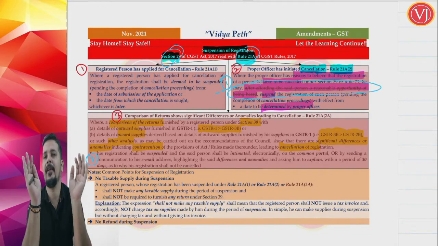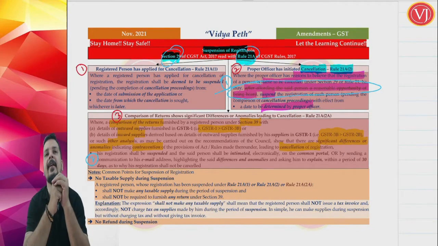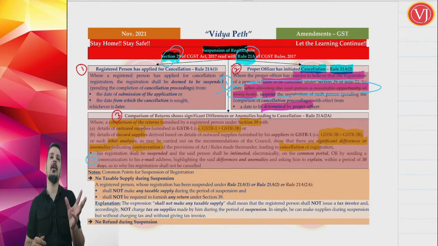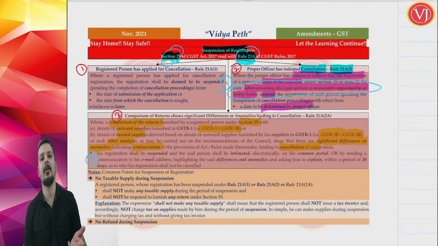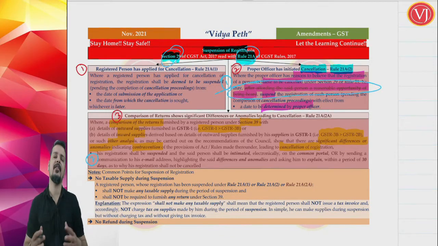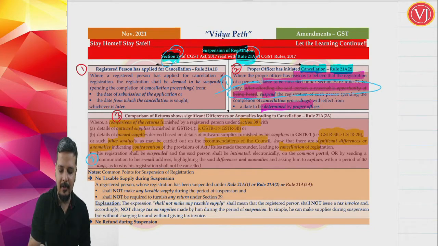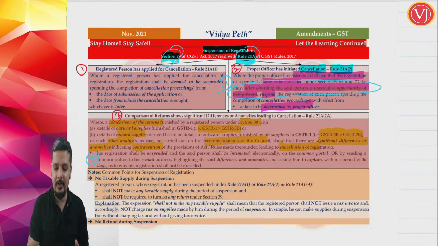He is not doing some extra thing from the returns file, or on comparison of the returns which the assessee has filed under section 39. He finds that a particular assessee is showing outward supplies more in GSTR 1 compared to 3B, or a particular assessee is claiming more input tax credit in GSTR 3B compared to what is appearing in GSTR 2B, or such other analysis which he does, which is said by government on recommendation of council. He is doing some other analysis based on the details appearing automatically on the portal, and he finds that there are significant differences or anomalies which will actually lead to cancellation of registration.